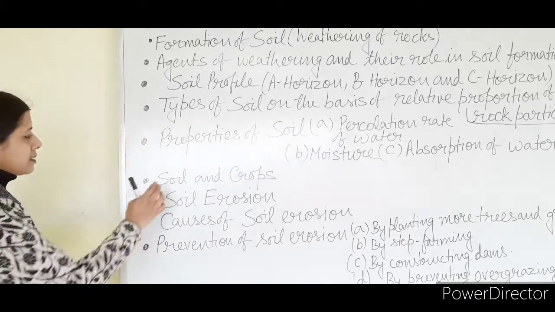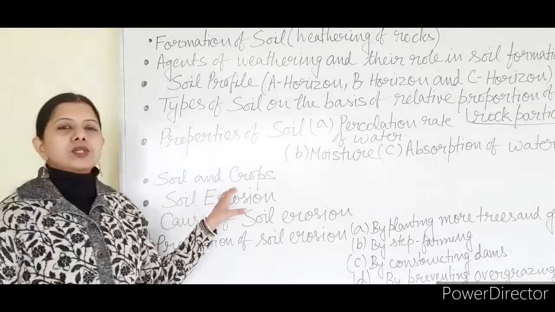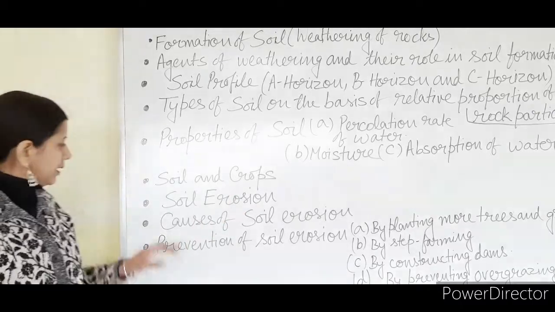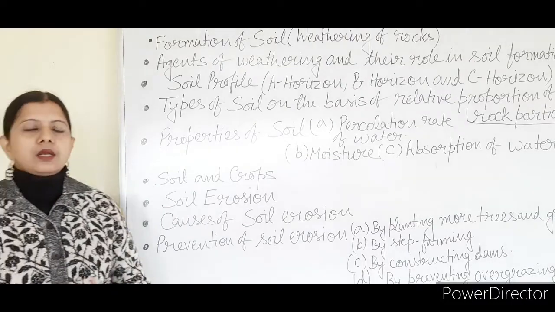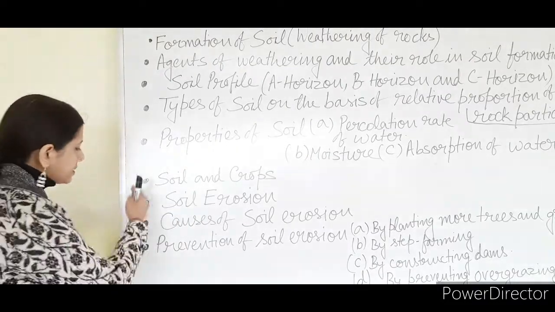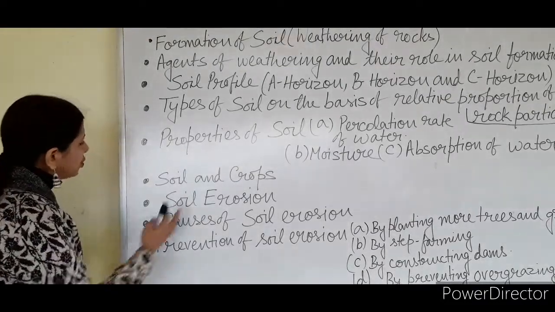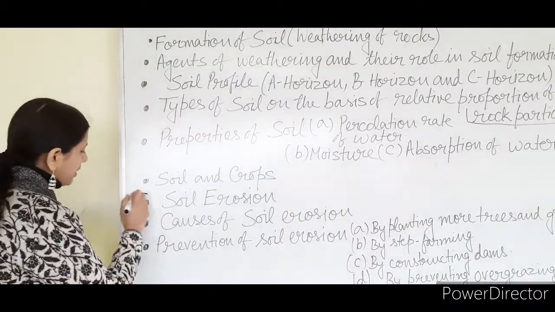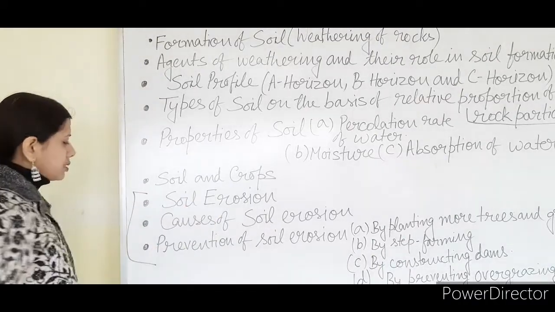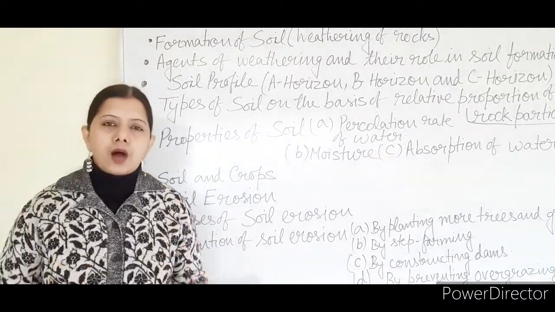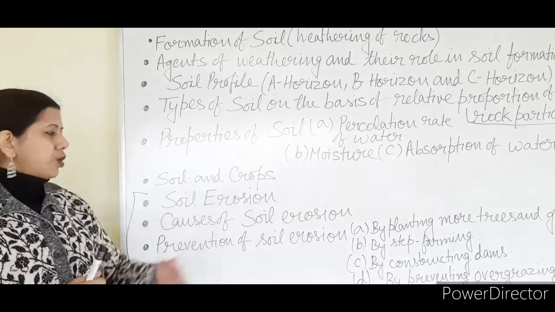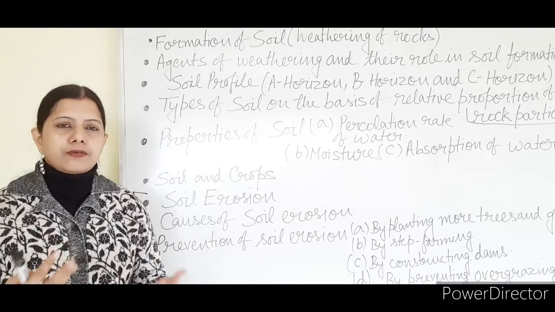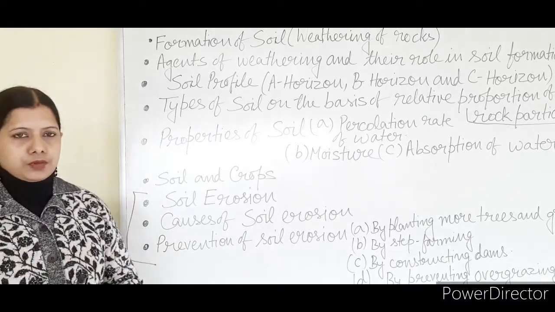Okay. Next is soil and crops. That is, which kind of soil is better for which kind of crops, with examples. Next point, soil erosion. What is soil erosion? These portions are new. Previous portions you have done earlier. So these are much more important portions. That is soil erosion. What is soil erosion? How does it occur? What are the causes of soil erosion? Why does it occur? Which factors are responsible for erosion of soil?